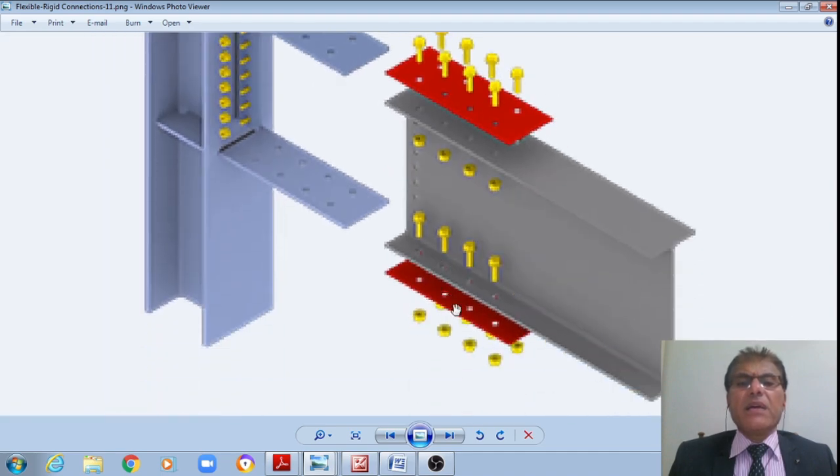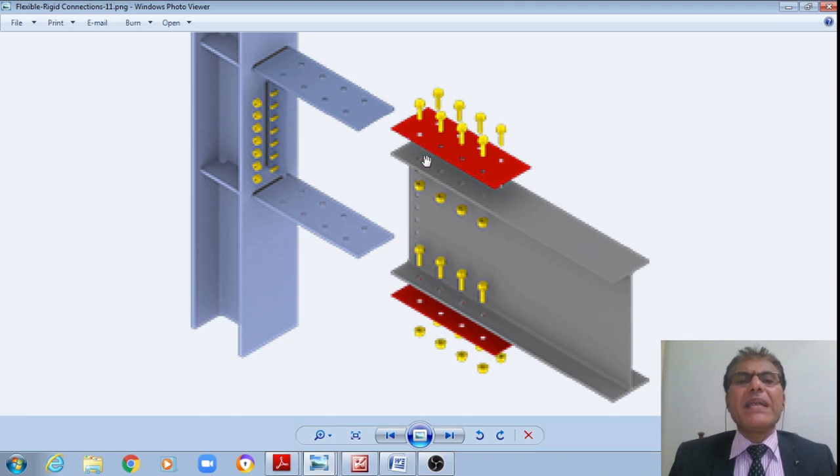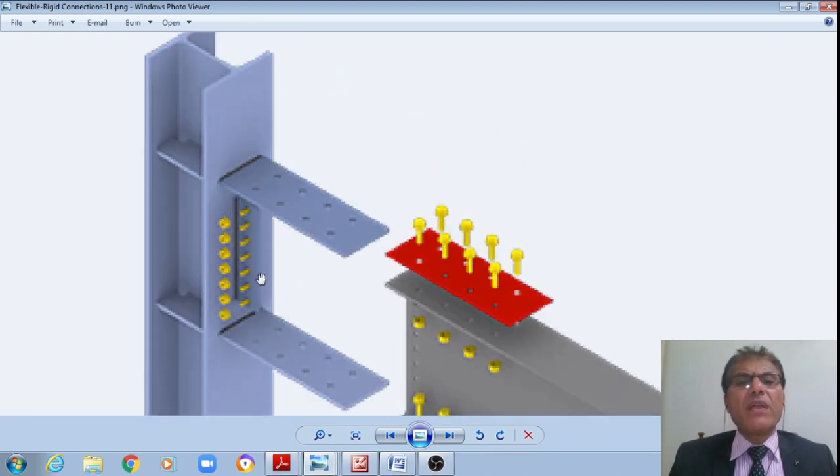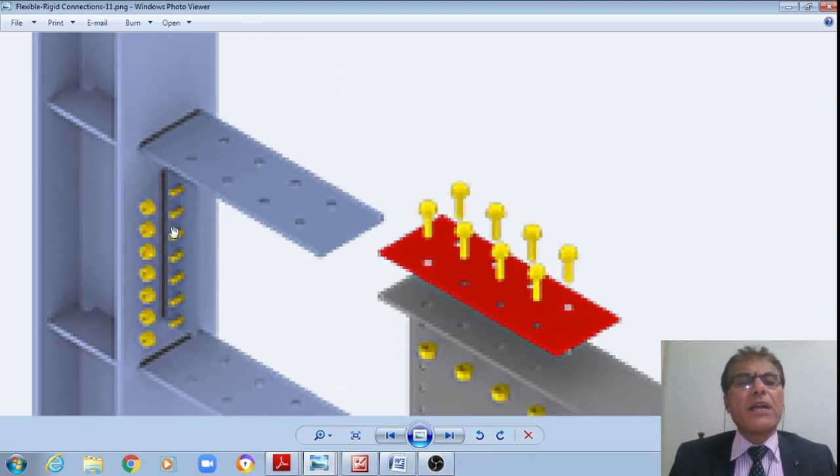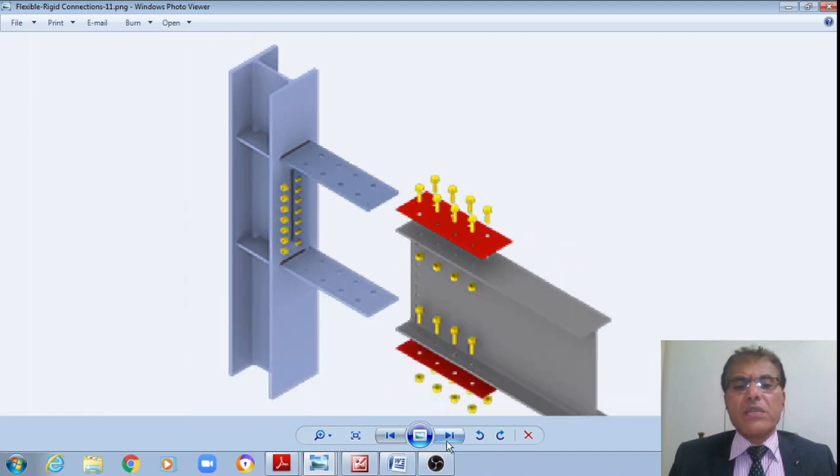Similarly, in the tension zone, bolt, and at the bottom nut connected by means of, say, a plate or T stub, or the seated angle. Even at the top, it may be a cleat angle as appropriate. Now you can see that they will also be connected to the flange of the column at these locations in two rows, right?